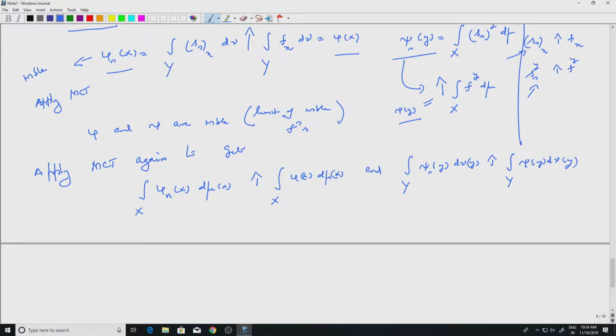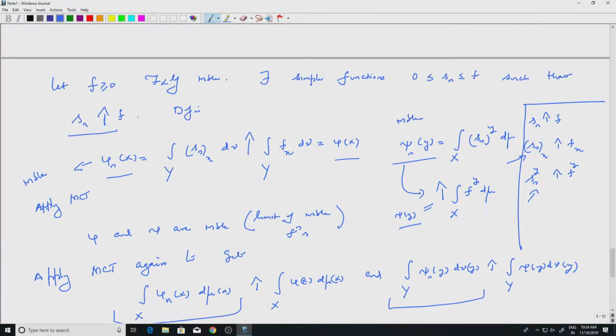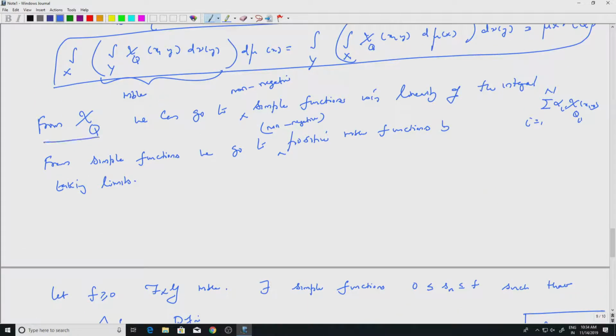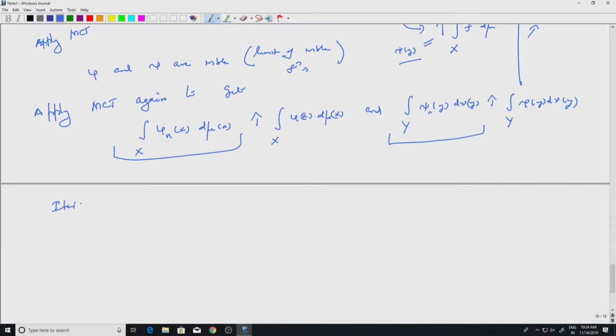By MCT again. But at the phi n level, we know the equality: the iterated integrals are the same for simple functions. From indicator functions we can go to simple functions using linearity. So we have the iterated integrals equality for simple functions by the previous step.